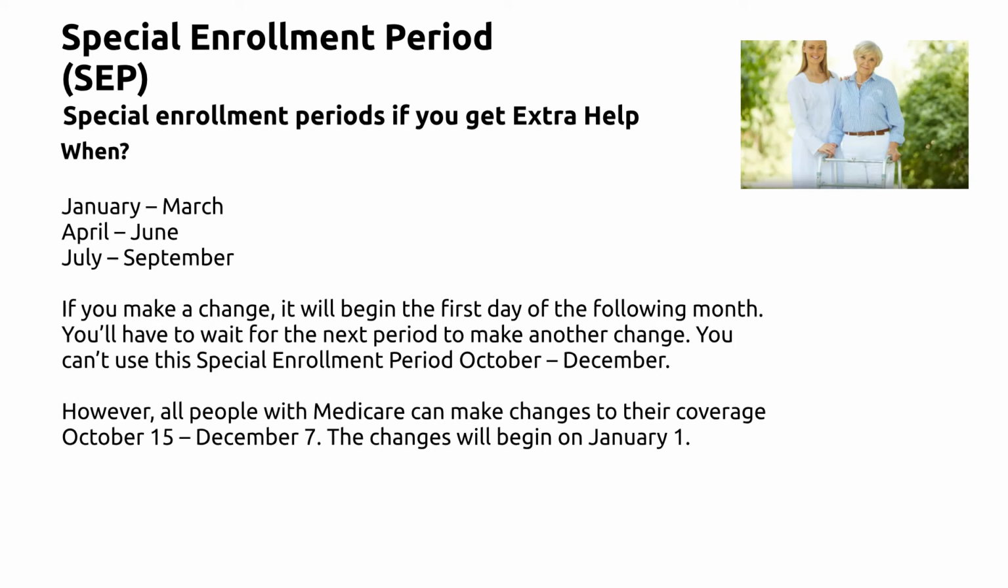January to March, April to June, July to September. If you make a change, it will begin the first day of the following month. You will have to wait for the next period to make another change. You can use the special enrollment period October to December. However, all people with Medicare can make changes to their coverage October 15 to December 7. These changes will begin on January 1st.